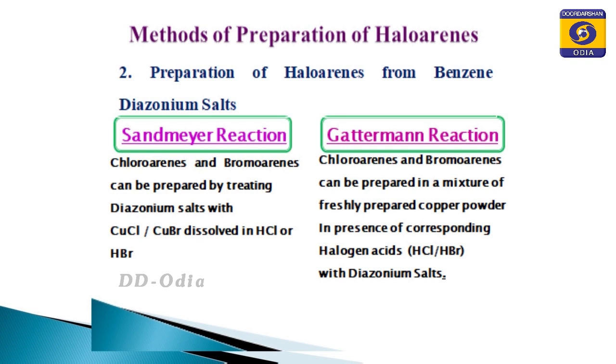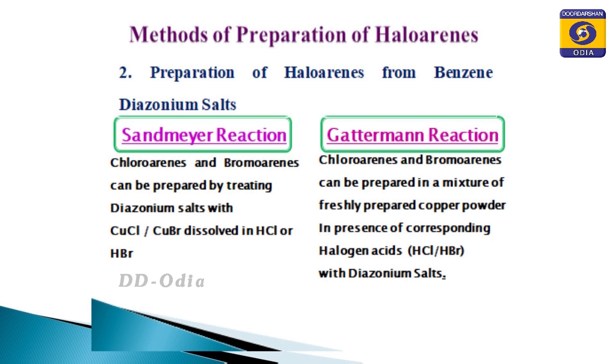But in case of Gattermann reaction, the chloroarenes and bromoarenes can be prepared using a mixture of freshly prepared copper powder in presence of corresponding halogen acids with the diazonium salts. So, this is the difference between Sandmeyer's reaction and Gattermann's reaction.